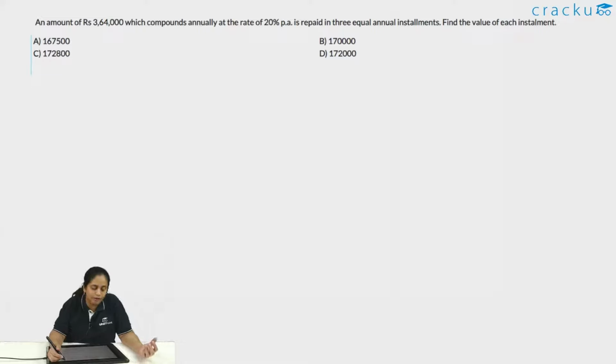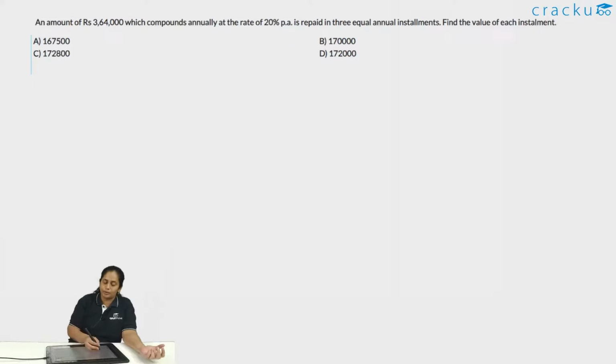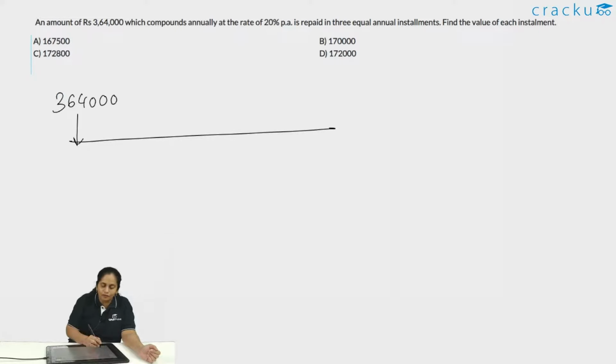An amount of 3,64,000 which compounds annually at the rate of 20% per annum is repaid in 3 equal annual installments. Find the value of each installment. So again you will find the value of installment. Here you are given 3,64,000 at the start, at t equal to 0.